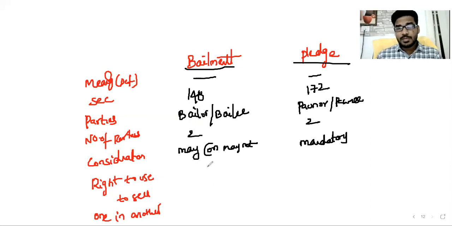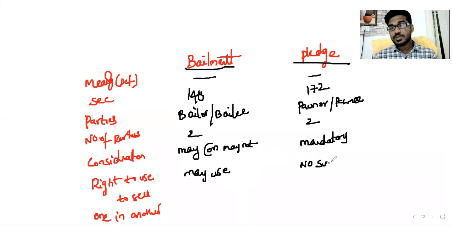Right to use: in bailment you may use the goods in many situations, but in pledge there is no use of goods. Right to sell: in bailment you have no right to sell the goods, but in pledge you can sell after giving a notice, and return any surplus.